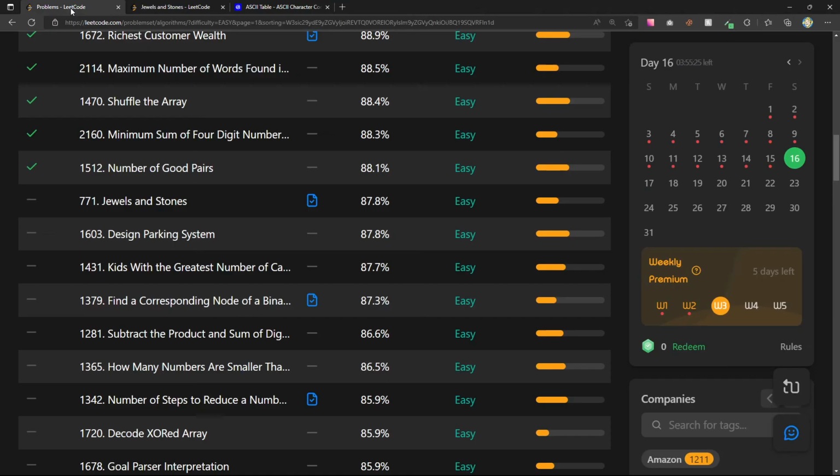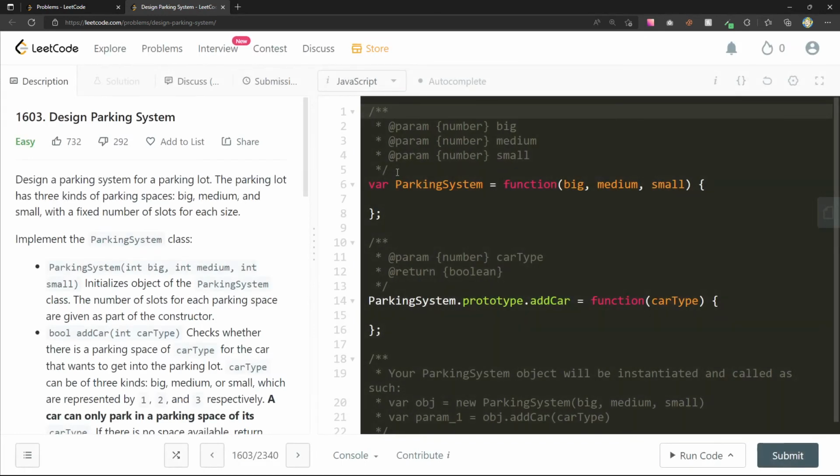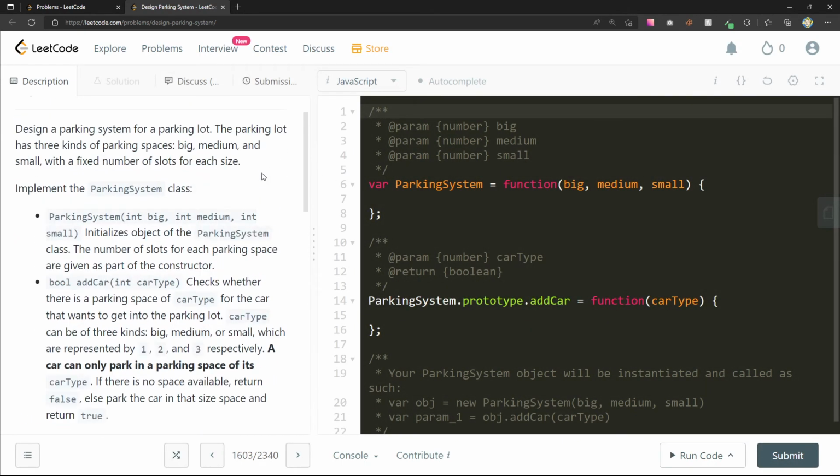So let's keep it going. Design a parking system. A lot of text. Okay, so design a parking system for a parking lot. The parking lot has three kinds of parking spaces: big, medium, and small, with a fixed number of slots for each size. So int big, int medium, and int small initializes the object of the parking system class. The number of slots for each parking space are given as part of the constructor.